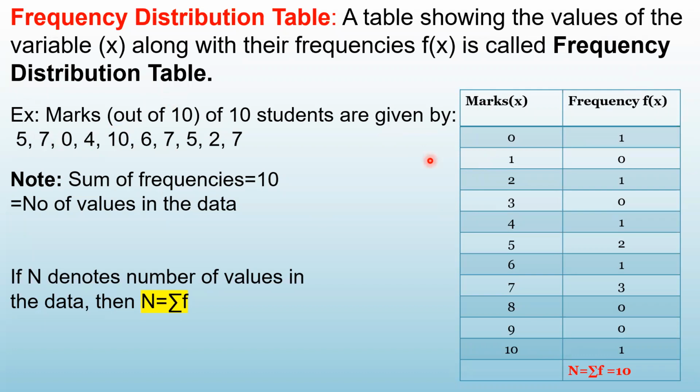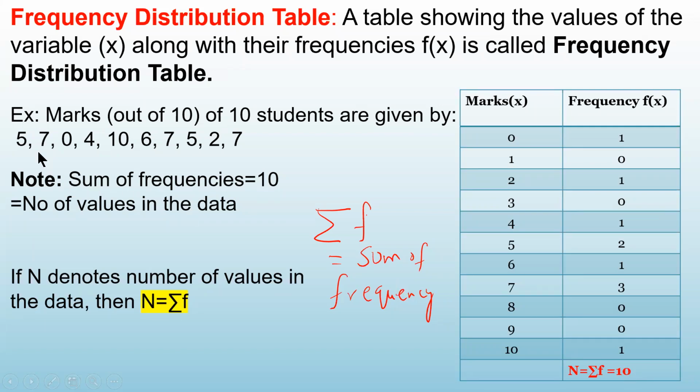So what we are doing here is, instead of writing the number which is repeated in the data, we group them together and write down how many times it is written in the data as its frequency, and we prepare a table like this. Now I ask you, add these frequencies. This symbol is called sum. What is the meaning of this? Sum of frequencies means you add the column of frequencies. When you add this, you will get 10.